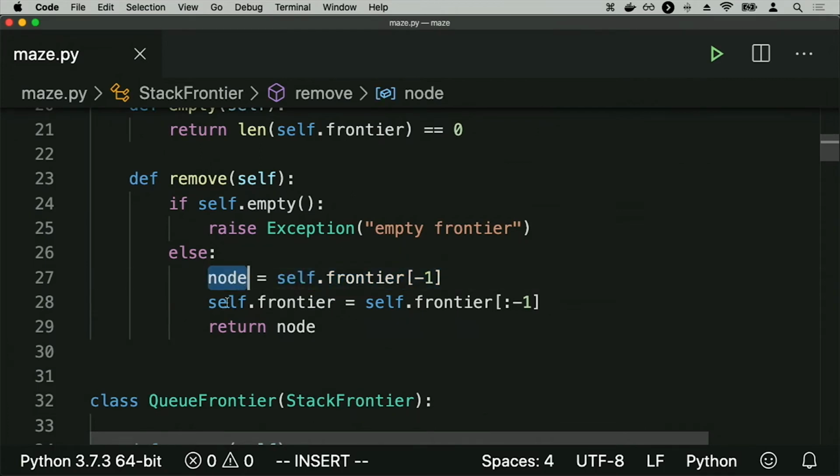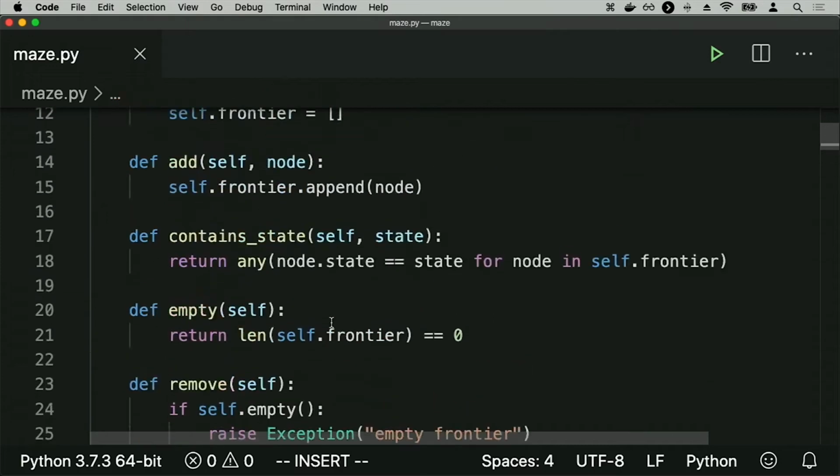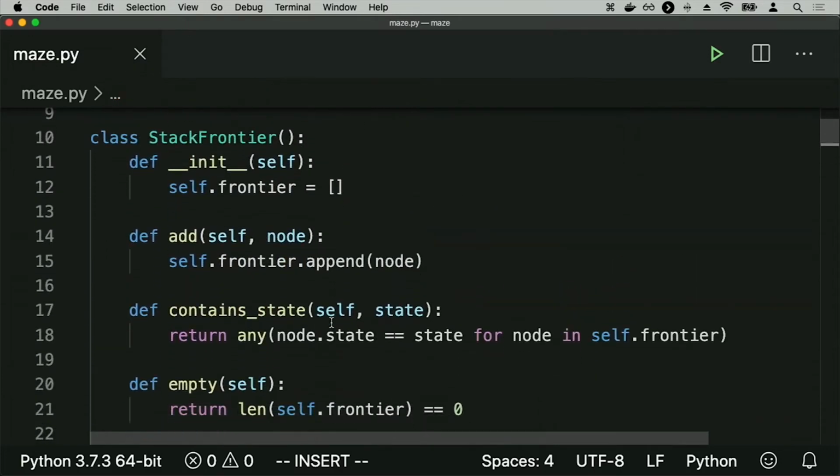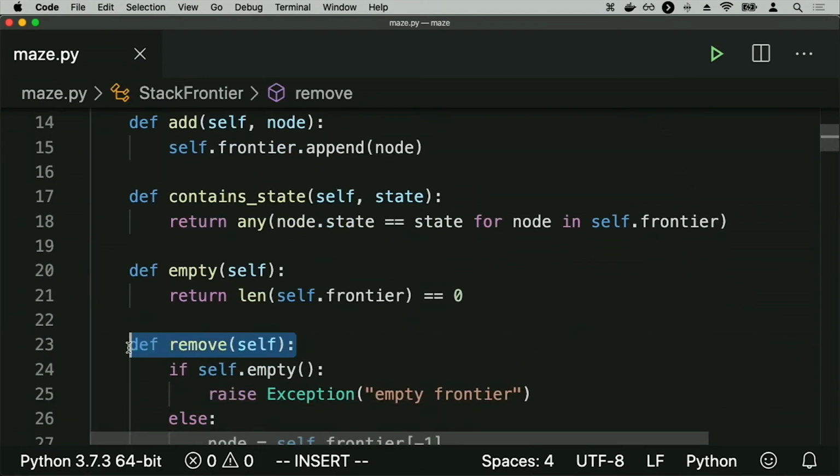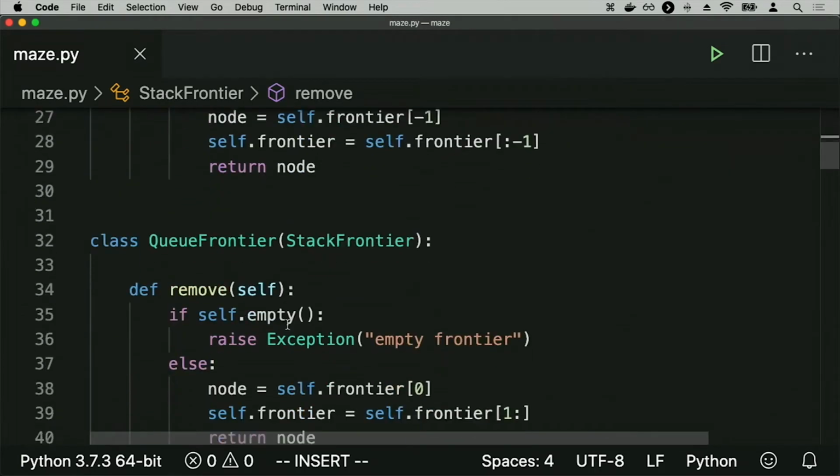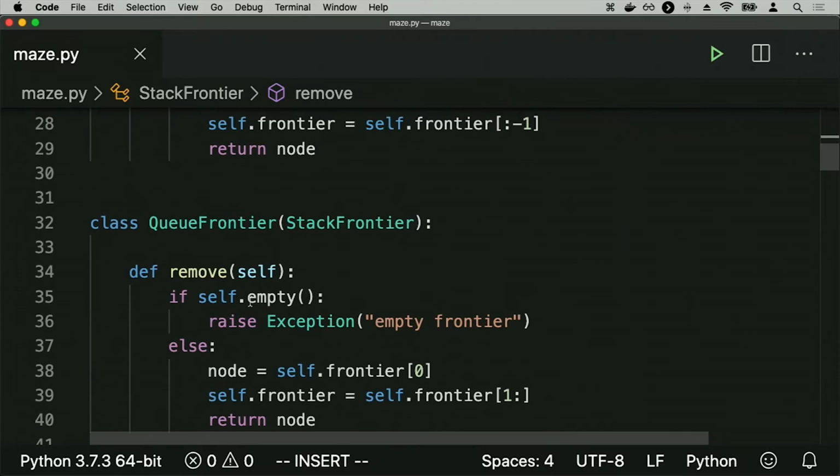So we give that the node. We call that node. We update the frontier here on line 28 to say, go ahead and remove that node that you just removed from the frontier. And then we return the node as a result. So this class here effectively implements the idea of a frontier. It gives me a way to add something to a frontier and a way to remove something from the frontier as a stack. I've also, just for good measure, implemented an alternative version of the same thing called a queue